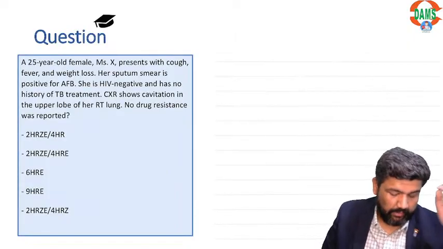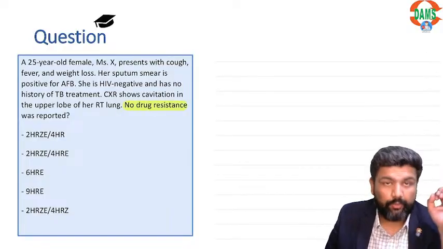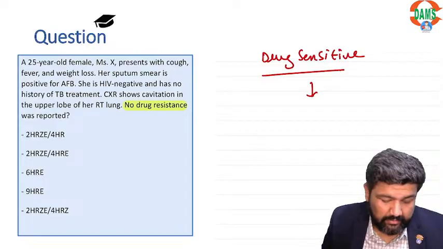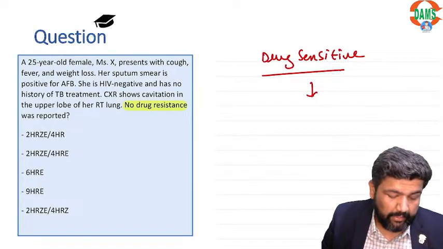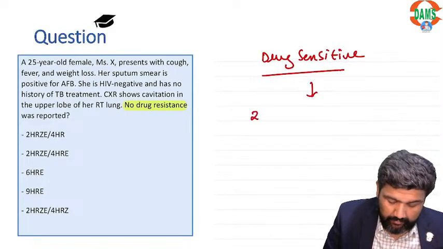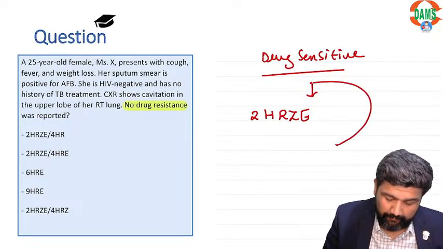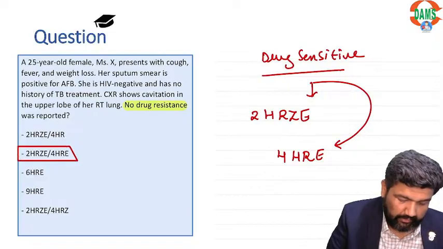Now, there is no drug resistance, it is a TB case, what will you give? So basically this is drug sensitive. No beta, treatment is the same, Bhavya, absolutely the same treatment, right? In both, treatment is the same. For drug sensitive, we give 2 HRZE for 2 months and for 4 months we give HRE. So here B is the correct answer.